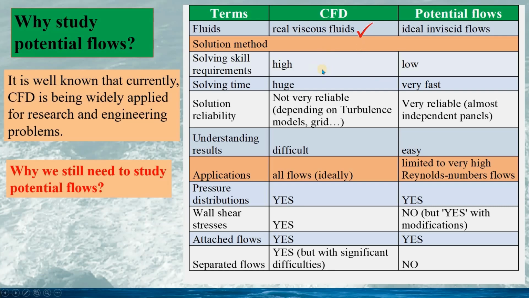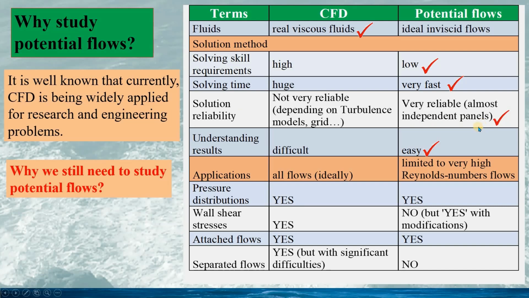From the fluid nature, CFD serves viscous flows, while potential flow is only for ideal inviscid flows. But for solution method, potential flow has large advantages over CFD. For instance, for potential flows, the solving skill requirement is low. The solving time is very fast.